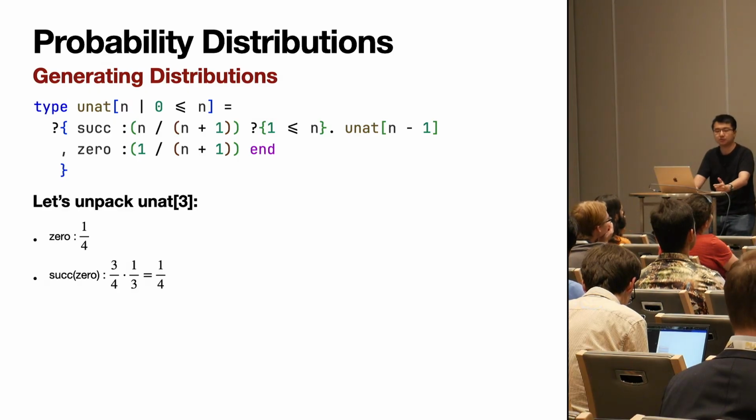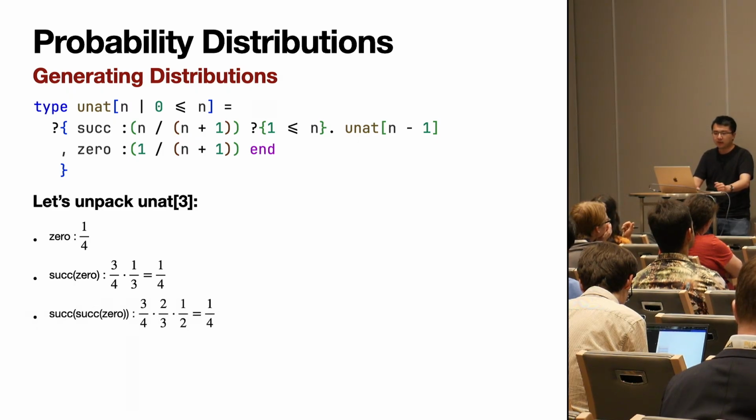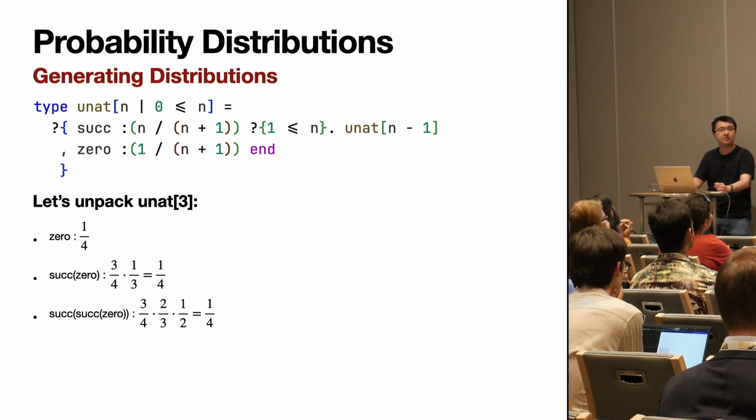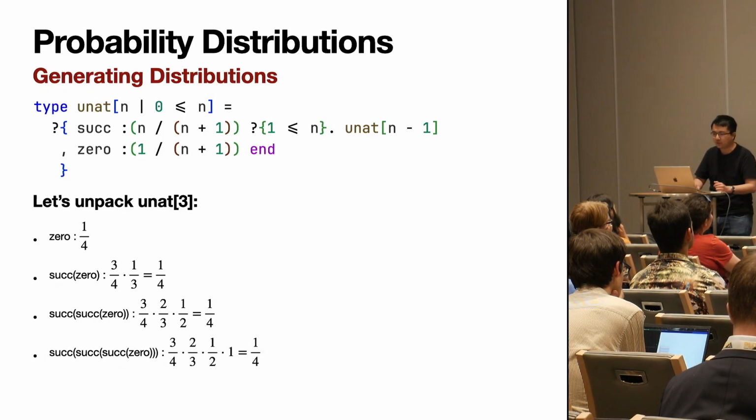And we would have the message trace succ 0, which is encoding 1, with probability 3 over 4 times 1 over 3. This gives us 1 over 4. For succ succ 0, which is 2, we would have a similar expansion that gives us 1 over 4. And then finally, for 3, we also have 1 over 4.